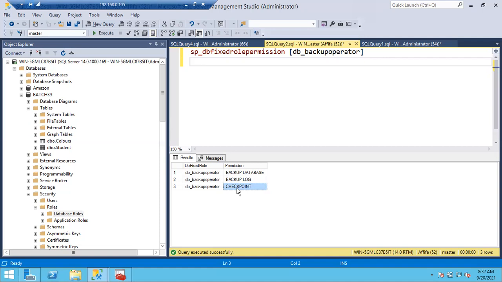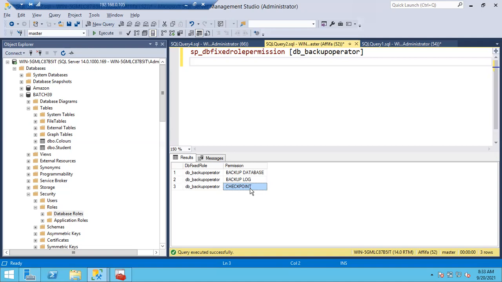Checkpoint will run on each and every database. Whatever committed data is there in the log file, once checkpoint runs, it will save all the committed data to the data file. What is the advantage? Once it is written to the data file, the data will be stored permanently. Even if a shutdown event occurs, even if the server is restarted, even if the server catches fire, as long as the disk is safe, your data is safe.